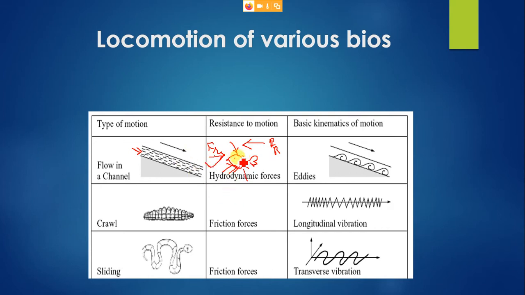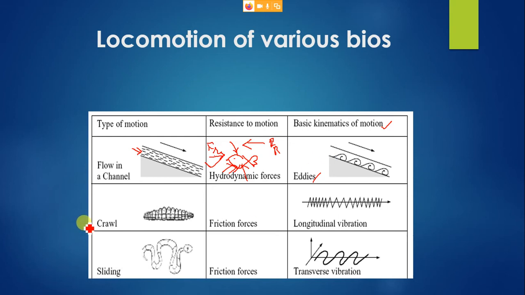So its structure should support that. What kind of kinematic motion should it follow? It should flow in an eddy fashion, like a zigzag motion. It should move in this pattern.